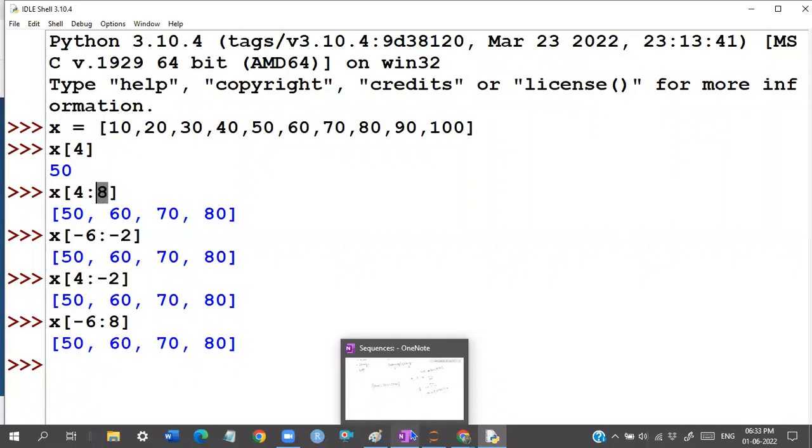This we have already seen in the previous class, guys. Now the actual thing is, I want to take a step. Yesterday we didn't discuss the concept of step, guys. What do we mean by step?